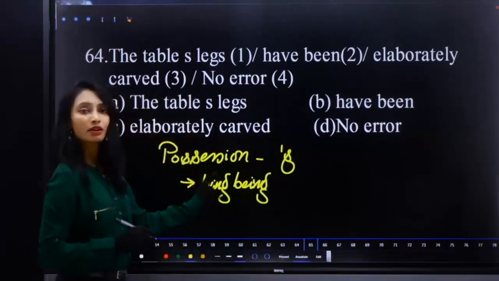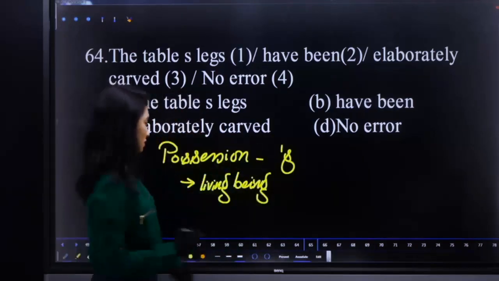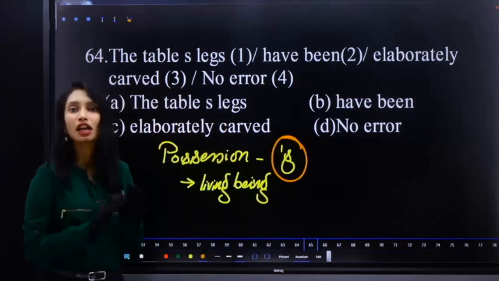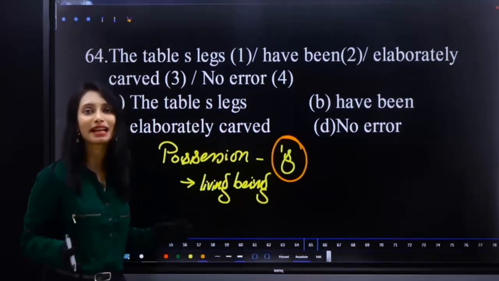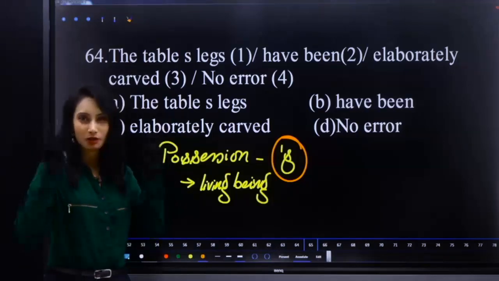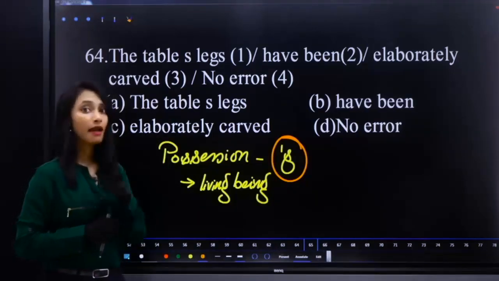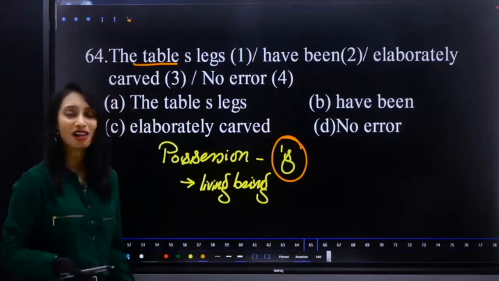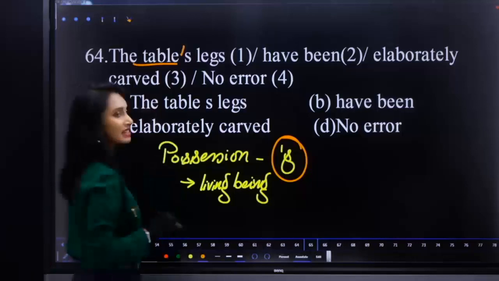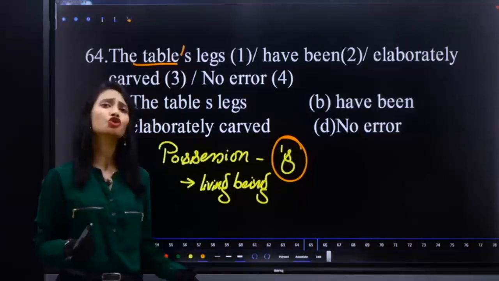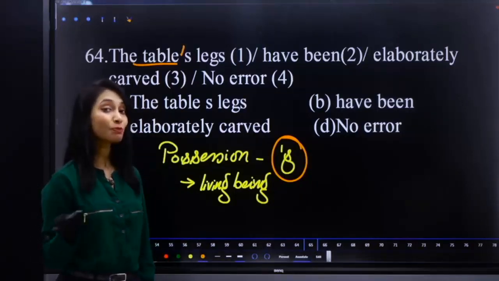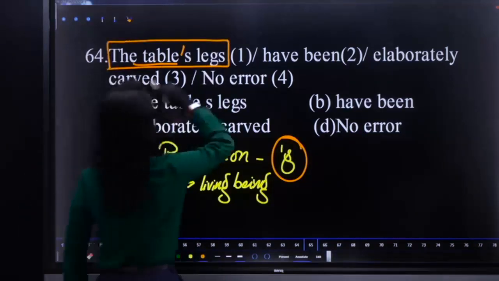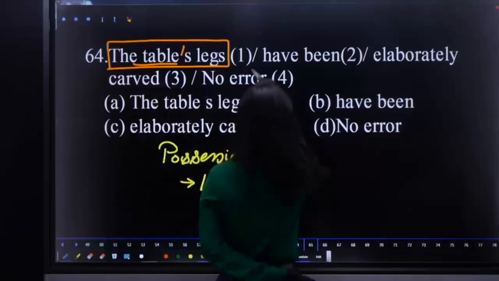In possession, remember, we generally give possession by adding apostrophe s only to living beings. For non-living beings, we cannot give possession by adding apostrophe s. However, there are exceptions which we have discussed in other rules. Hence, for non-living beings like the table and all, we cannot use apostrophe s. That is inappropriate. Then how to? We have to use the possessive pronoun of, and we can write it like this.